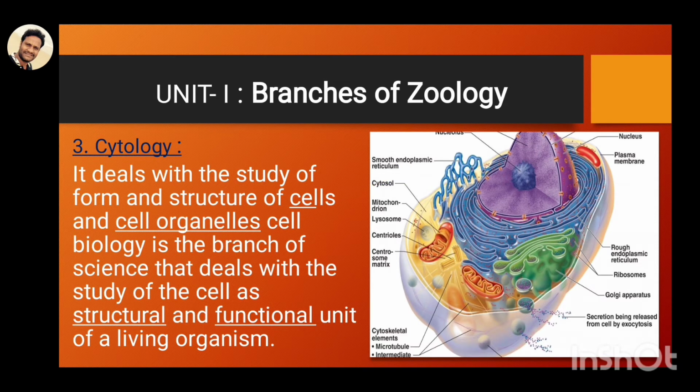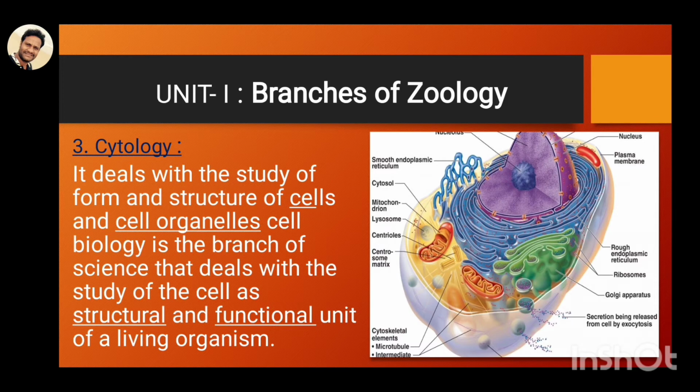In your school standards you already studied the difference between plant cells and animal cells, and you already learned the structure of the cell. In the cell, the nucleus is present, and mitochondria, ribosomes, lysosomes, and Golgi complex. These are called cell organelles. The study of the cell and cell organelles is called cytology. The cell is the main structural and functional unit of the living organism.